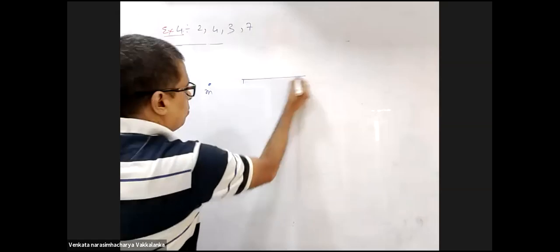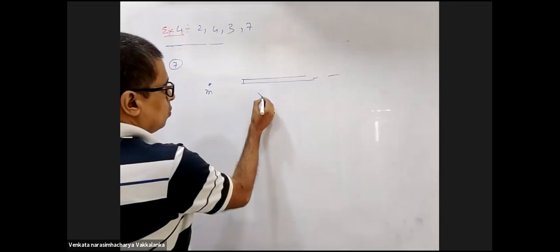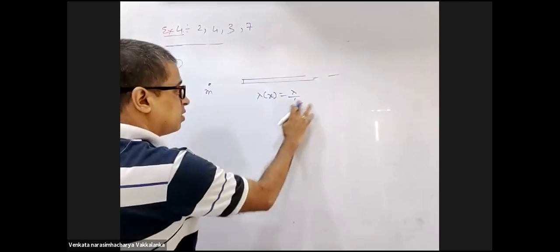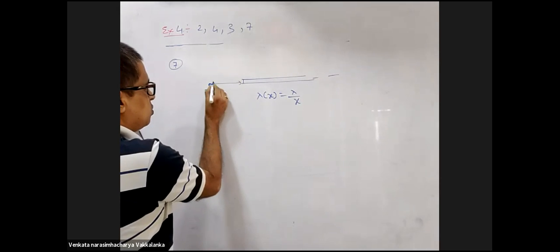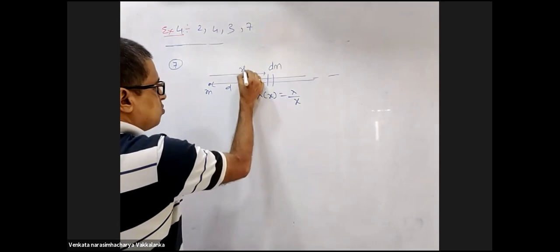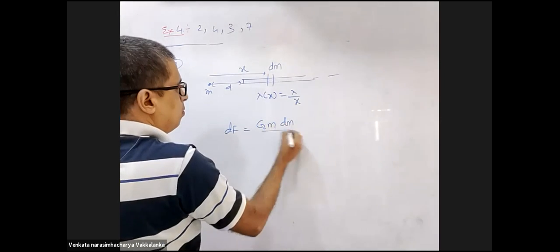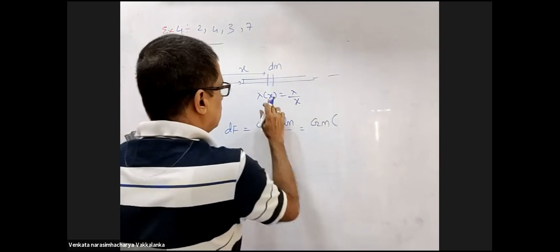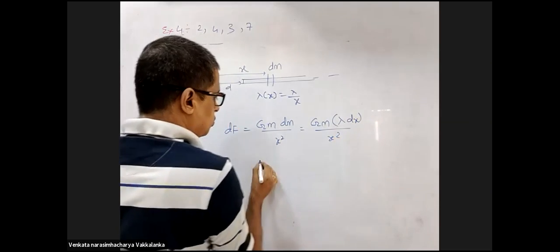You have a small mass m and an infinitely long wire here, where lambda is lambda naught by x. So it is dependent on x, right? This distance is d. If I consider a small element dm at a distance x, the force will be G m dm divided by x squared. dm is lambda dx, so G m lambda dx divided by x squared.